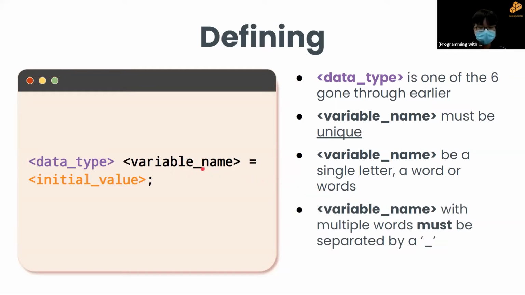Spaces help to separate different portions of the code. If you use a space here, it's like you're making a new part of the code, even though it should just be the variable name. So the underscore helps to combine it into one object, if that makes sense. And lastly, the initial value. This initial value is actually optional. It is not necessary. I'll show some examples of different ways of defining, so don't worry if you can't visualize it right now.